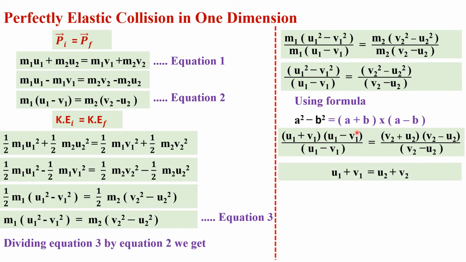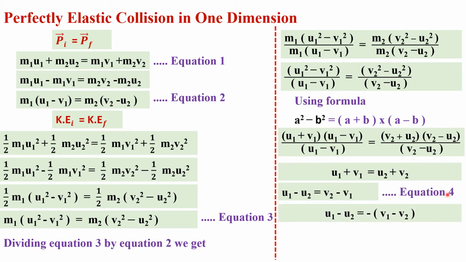This term u1 minus v1 is cancelled by the term in the denominator, u1 minus v1, and this term v2 minus u2 is cancelled by the term in the denominator, v2 minus u2, and finally we get u1 plus v1 is equal to v2 plus u2. We can shift u2 to the left side of the equation and v1 to the right side of the equation, and we get u1 minus u2 is equal to v2 minus v1.